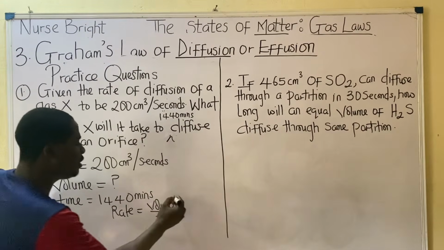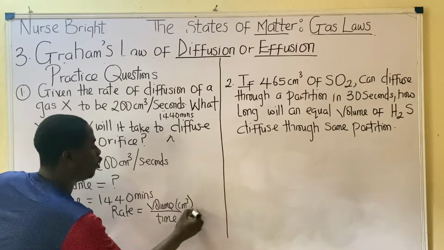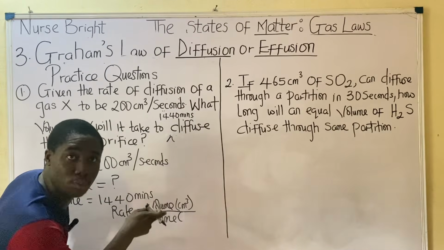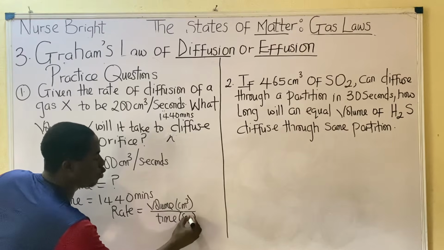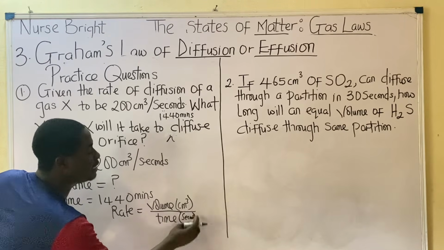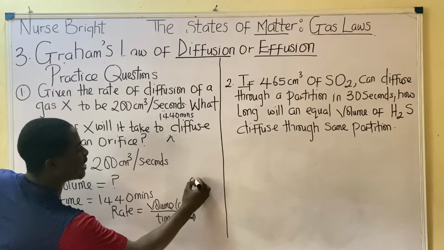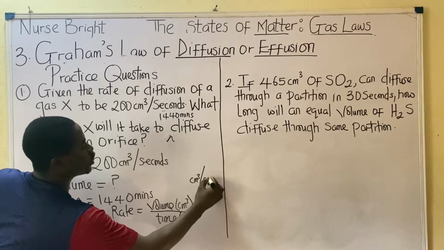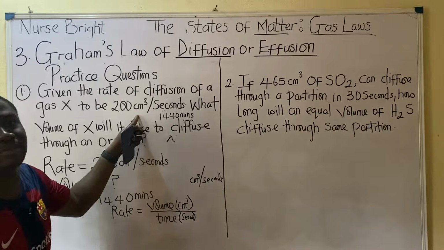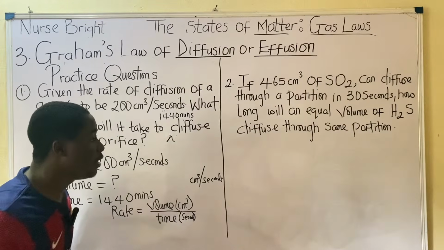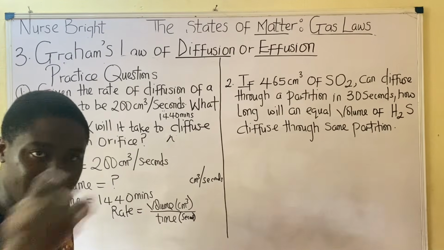Now, it's very easy. What are the possible units for volume? One of them is centimeter cube, cm cube. And what is the basic unit of time? Seconds. So mathematically, the unit of rate is going to be centimeter cube per second. That is why the unit of this rate was centimeter cube per second. Are you getting me now? Your rate must always be in per seconds.